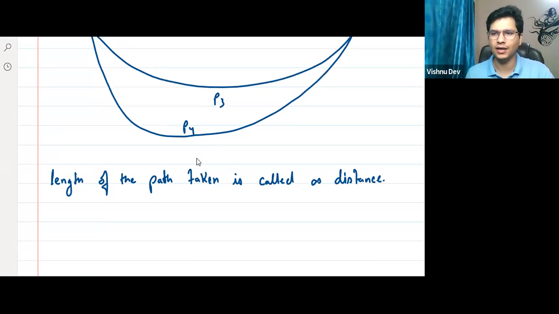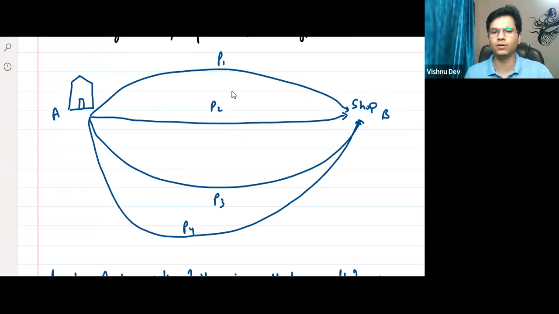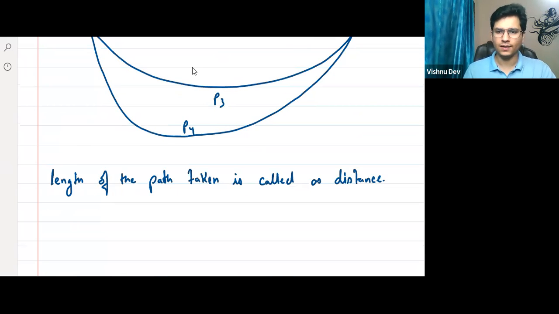Direction चाहे कोई भी लो, तुम चाहे P4 लो, P3 लो, P2 लो, P1 लो, सबका length को हम direct क्या बोलेंगे? Distance बोलेंगे. We will call every length as distance. The distance will change, right? Length will change, but it will be called distance. Clear hai? Yes, sir. So let us see this distance.